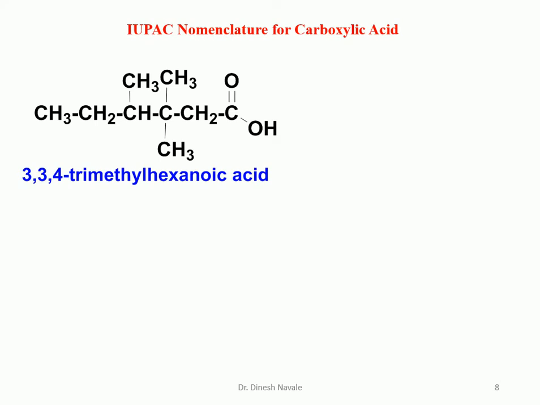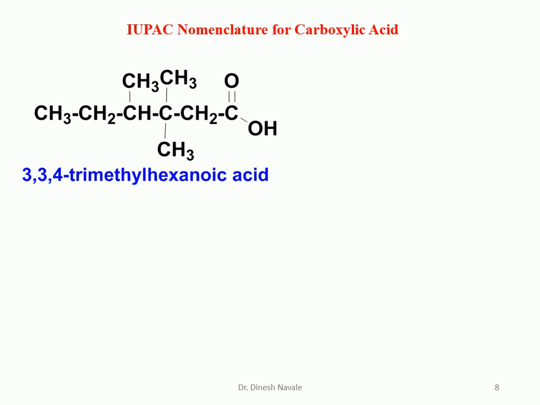So the next molecule is there. Although there are multiple substituents, the numbering should always start from the carboxylic acid carbon. So it is carbon number 1, 2, 3, 4, 5, 6. So it is hexane as the parent hydrocarbon. If it is hexane, the E will be replaced by oic acid, so it is going to become hexanoic acid.